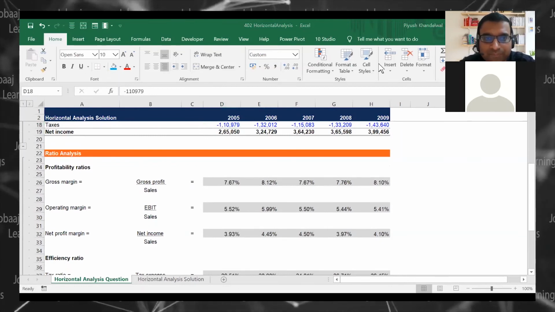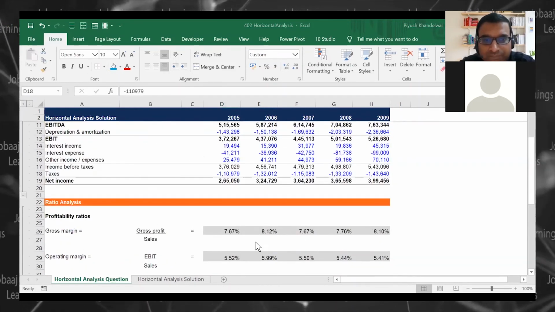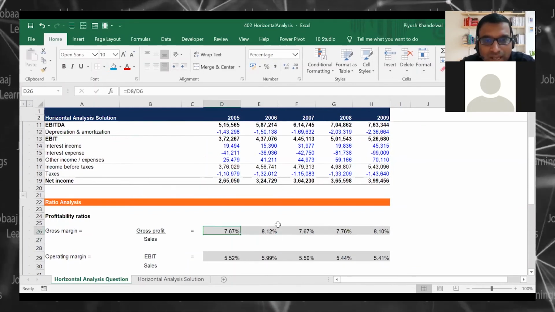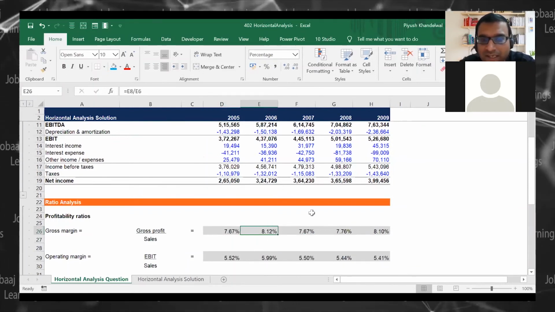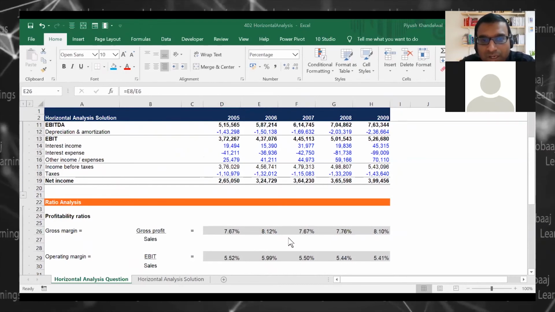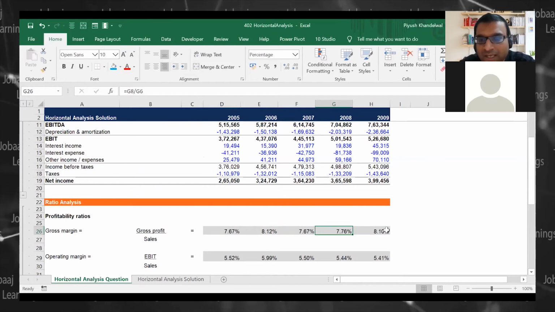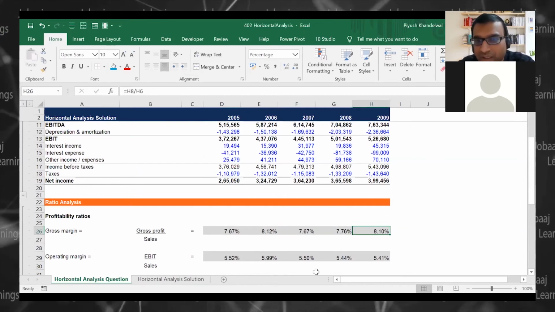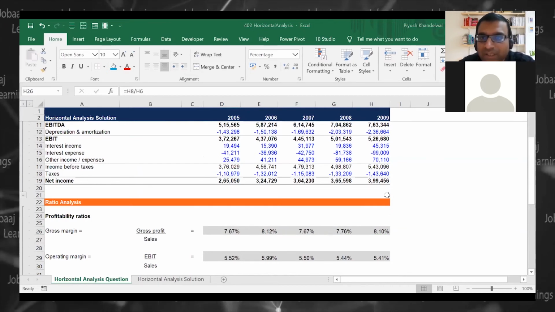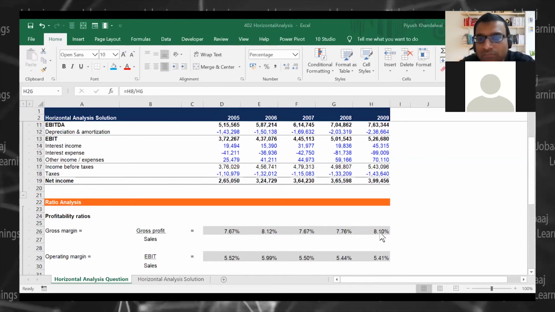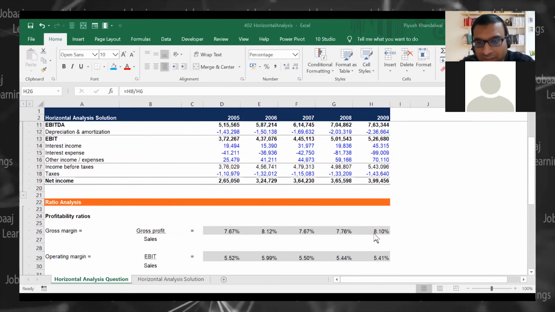What does it say? What do these ratios say? That your gross profit margin has increased in the second year a little bit, but for the next 2 years it was around flattish, then again showed a little bit of improvement. So that means this company which we are analyzing is showing a little bit of improvement on its gross margin, right?